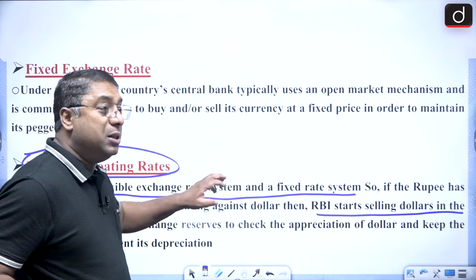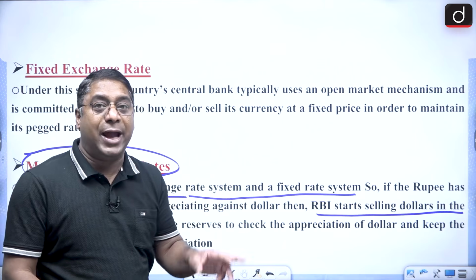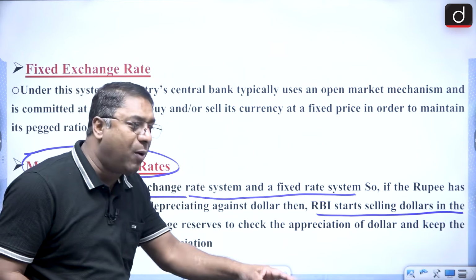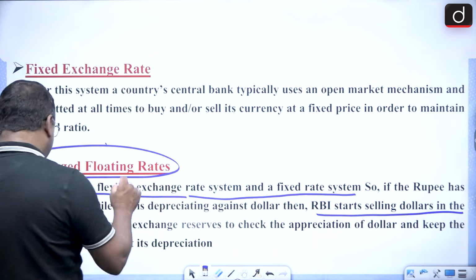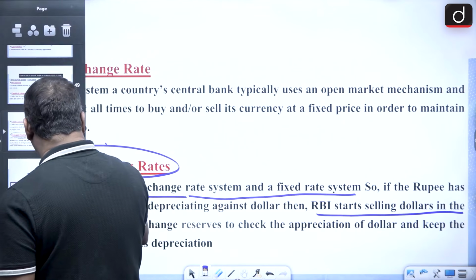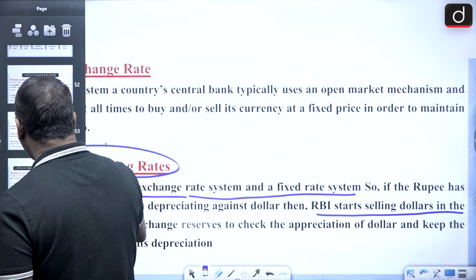Please remember, the RBI does this only to protect the interest of the exporter and importer. That's why it is also referred to as a dirty floating exchange rate. Remember it, it's also referred to as a dirty floating exchange rate.